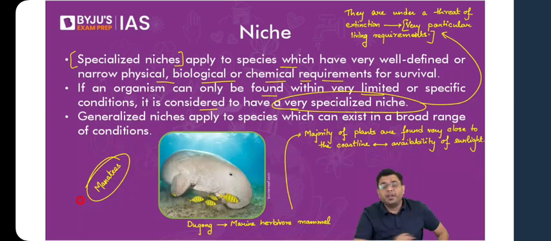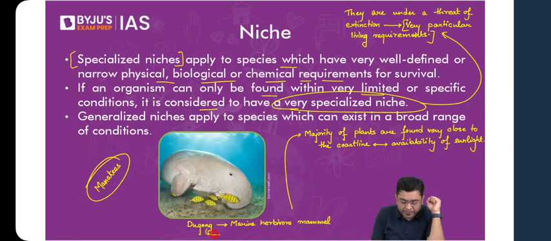Now in India, where is it that you find the dugong? In India, you find this particular species in the region of the Gulf of Mannar and also around the Great Nicobar Islands. So that is where you find them in India: the Gulf of Mannar and the Nicobar group of islands.